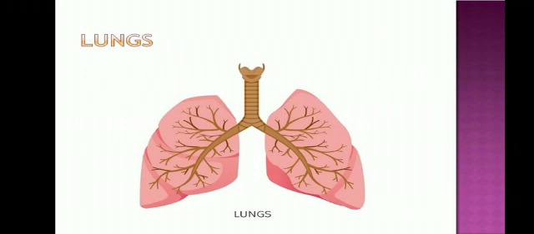Why are the right and left lungs slightly different in size and shape? The lungs are not equal in size. The right lung is shorter because the liver sits under the rib cage, but it is broader than the left. The left lung is smaller because of the space taken up by the heart. When we inhale, the oxygen that reaches the lungs is absorbed by the blood and sent to all the body parts.